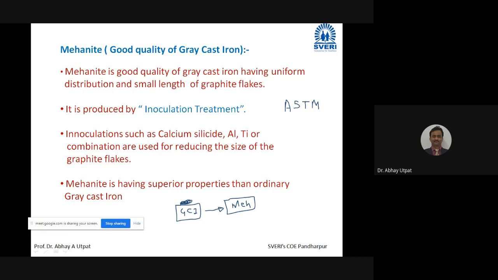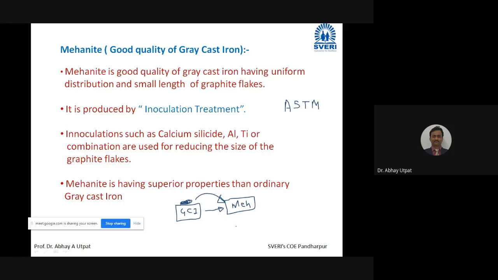So earlier, here, quality or distribution of flake was not so good. Length was not less, it was more. Distribution was also not good. But if you give inoculation treatment, it gives good distribution and small length. It will produce mehanite. But friends, this is one-way process.